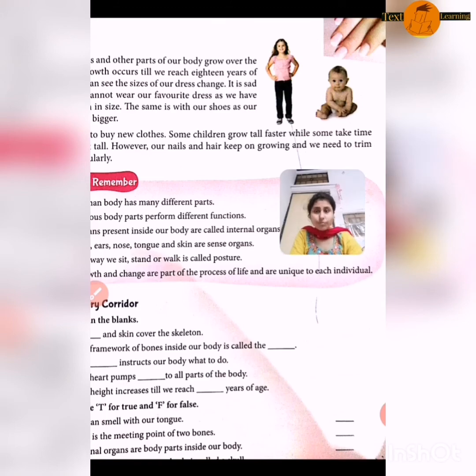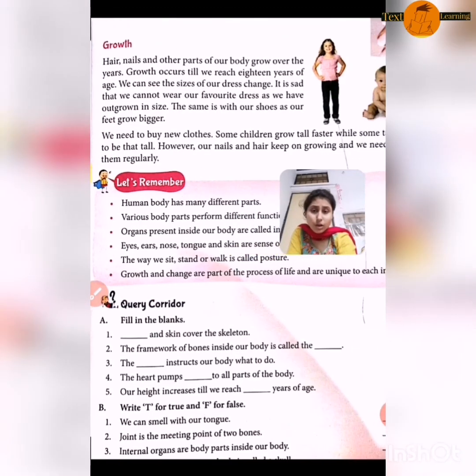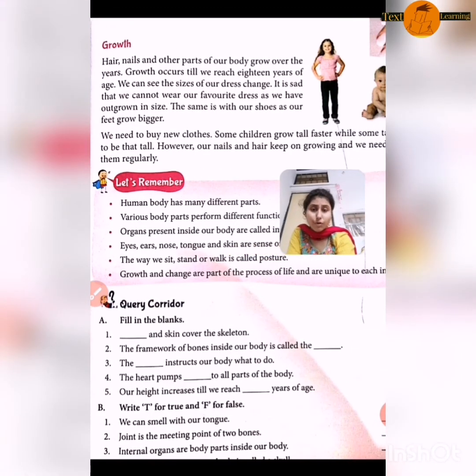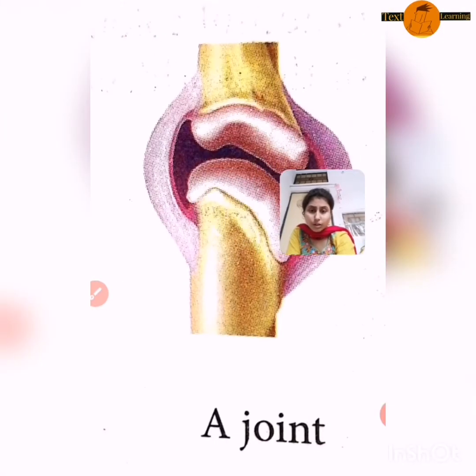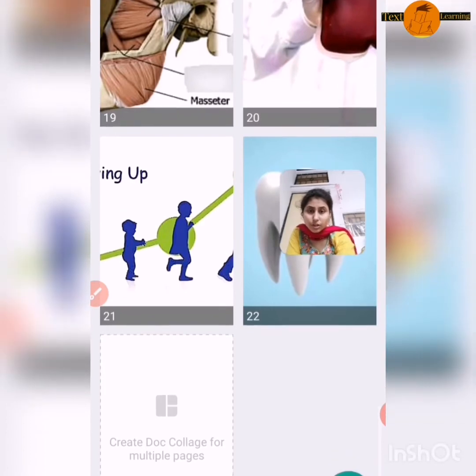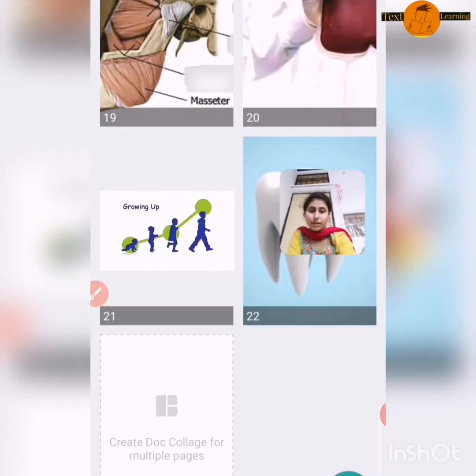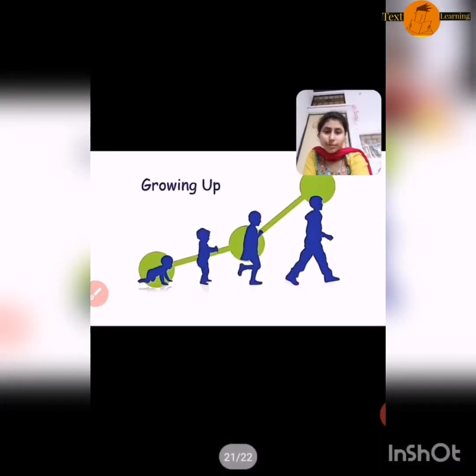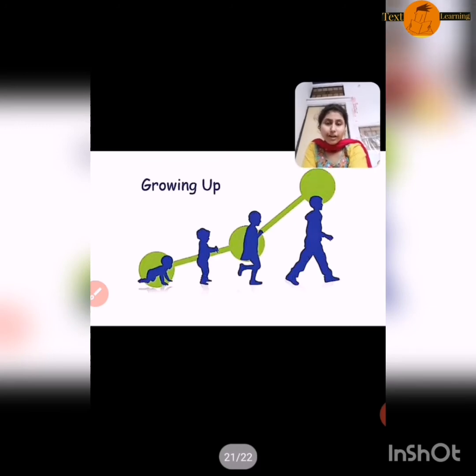Now let's revise the whole. First of all, I want to show you the picture of growth, which shows the growth of a child. From childhood we crawl like this, then we stand, then we walk, then we grow up. So it is the process of our life.